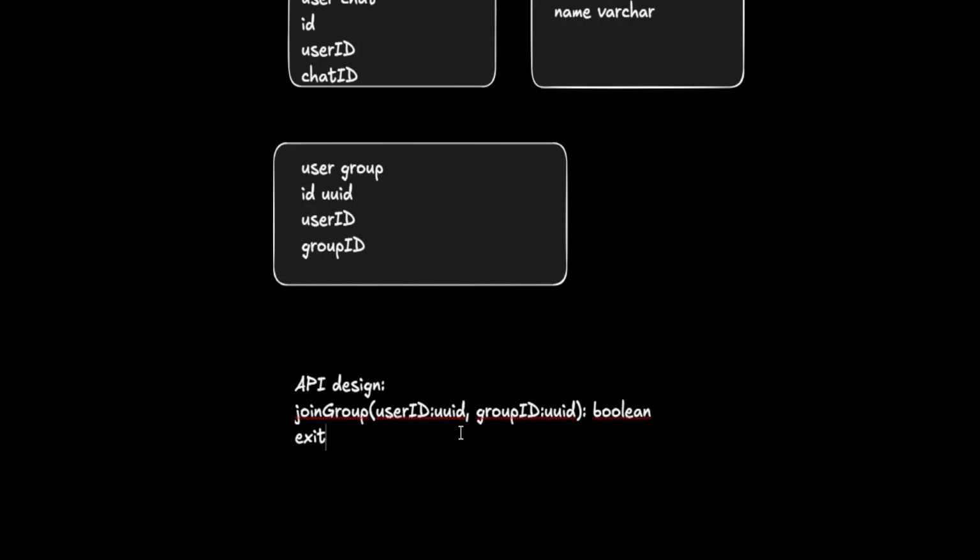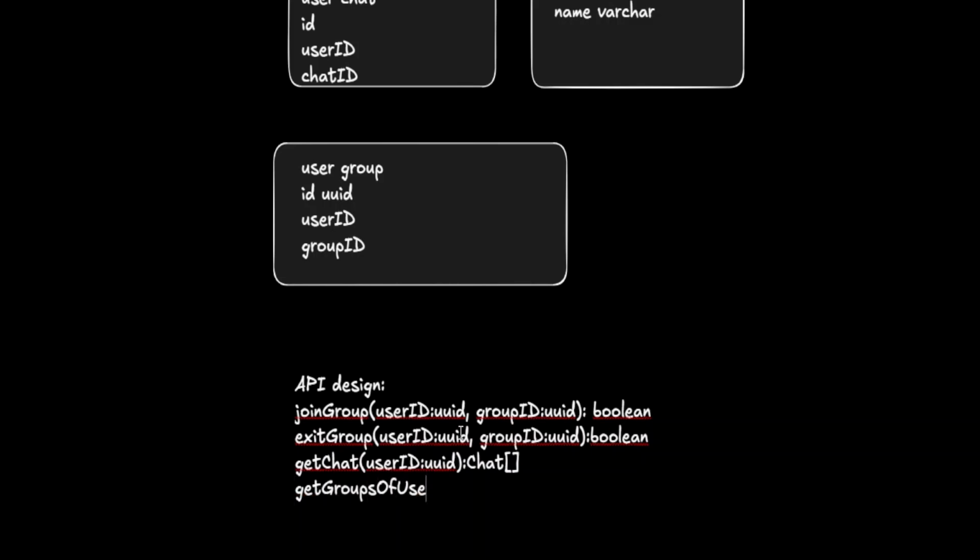And exit group, which takes user ID and group ID. It returns back the status of whether it's successful or not. Get chat. You want a specific chat for a specific user. Actually, we can have this as chats for the specific user, right? We can get the complete set of chats for this user.